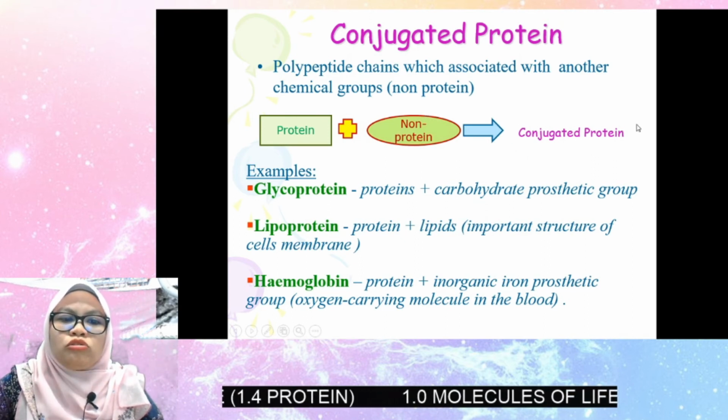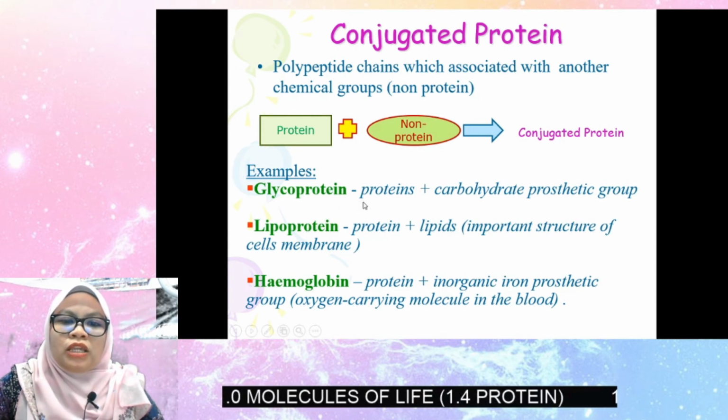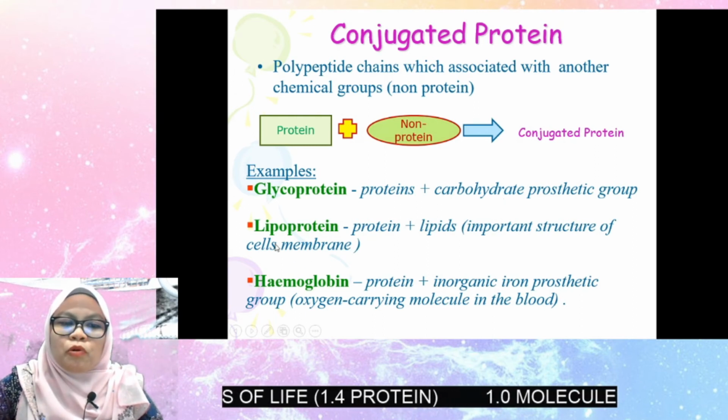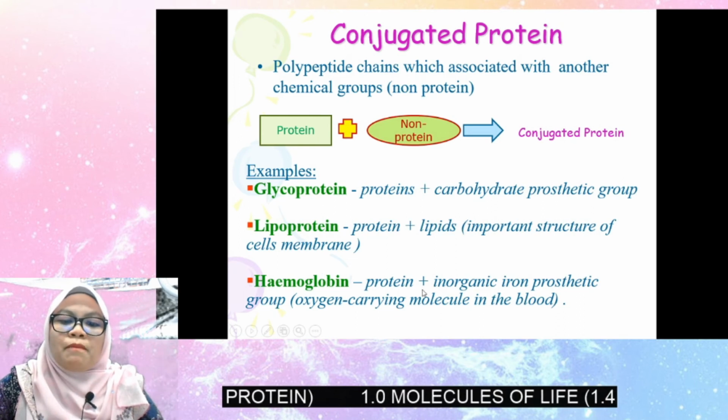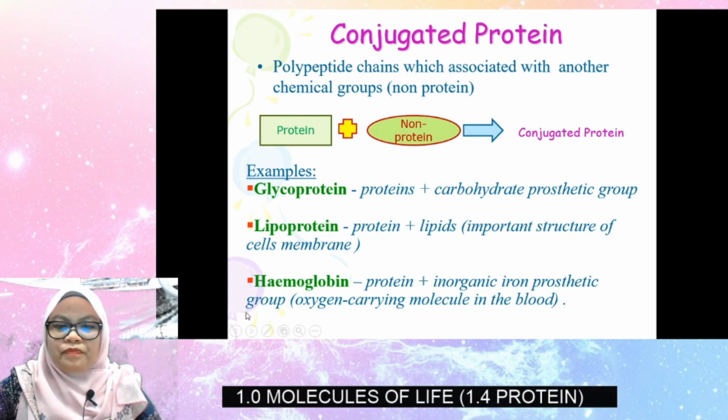An example is glycoprotein, a protein mixed with carbohydrate. Lipoprotein is protein mixed with lipid. Hemoglobin is protein with an iron-containing group.